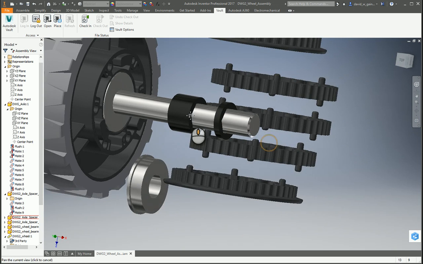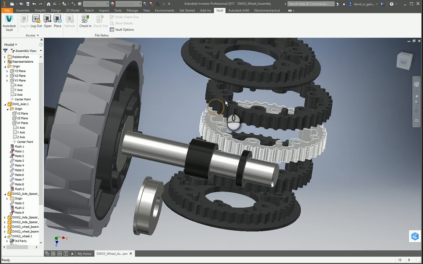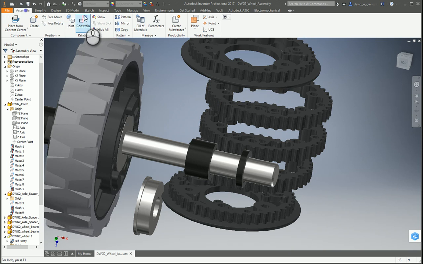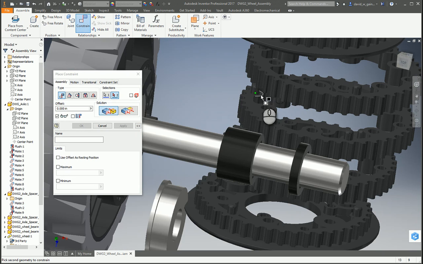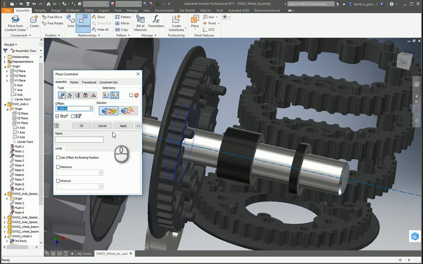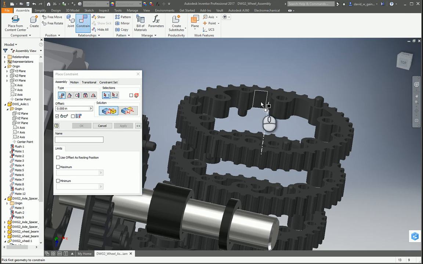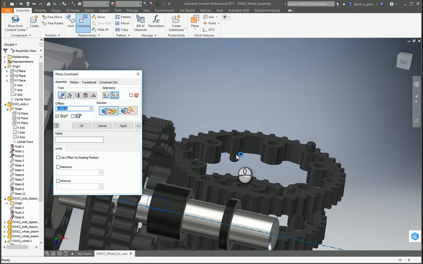All right, so basically the same procedure as before. Let's go through and align the axes of the individual components to the axes of the axle.